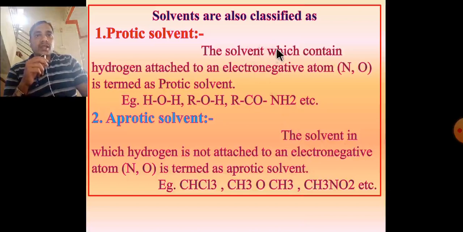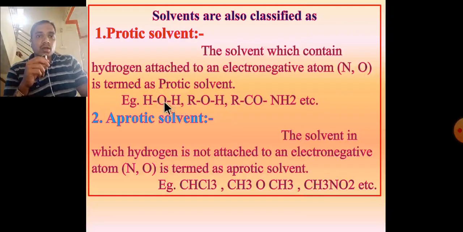Solvents are classified into two types again. Protic solvent means solvent contains H atom, and aprotic solvent does not contain H atom. Definition: the solvent which contains hydrogen attached to an electronegative atom like nitrogen and oxygen is termed a protic solvent.